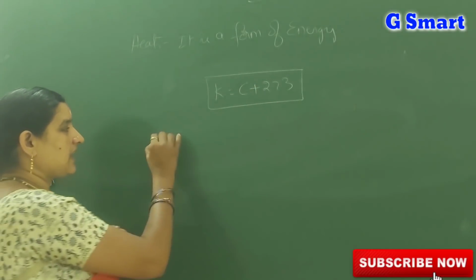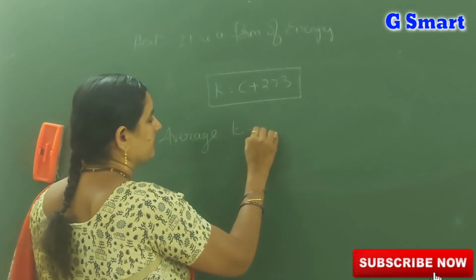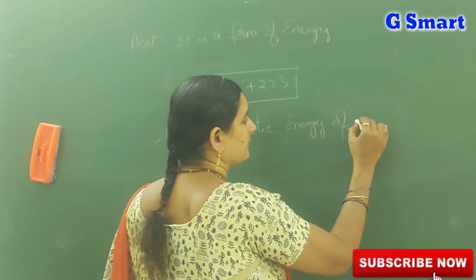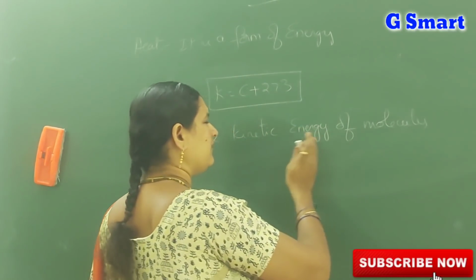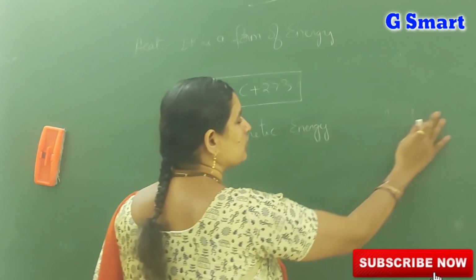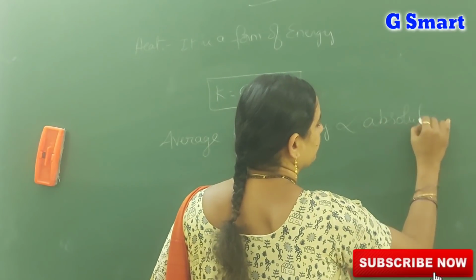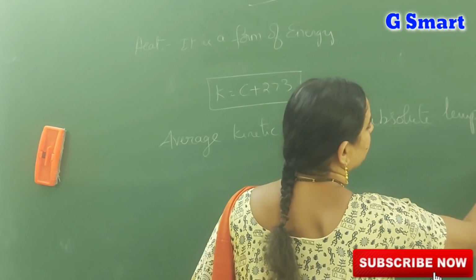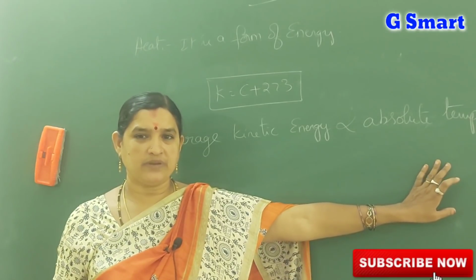The average kinetic energy of the gas molecules is directly proportional to the absolute temperature.